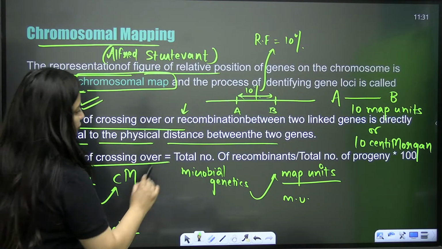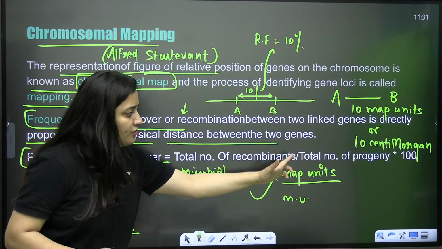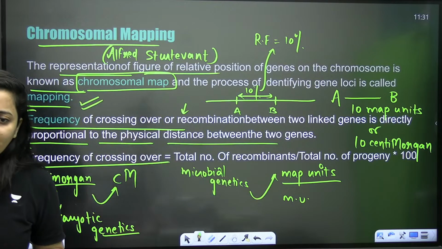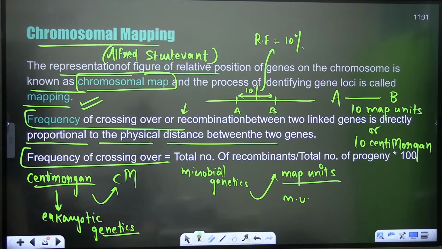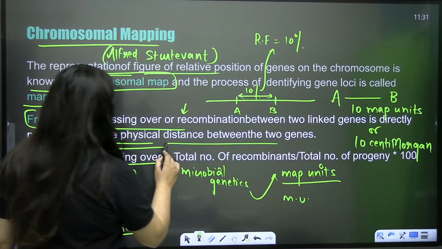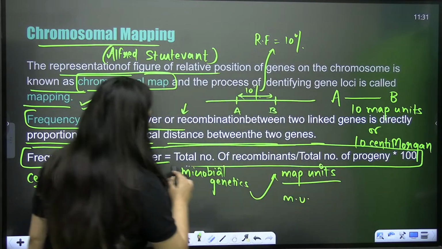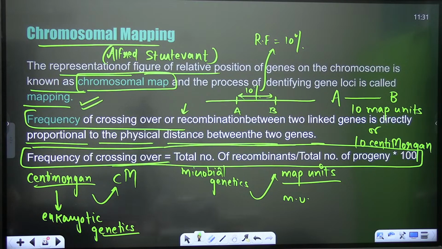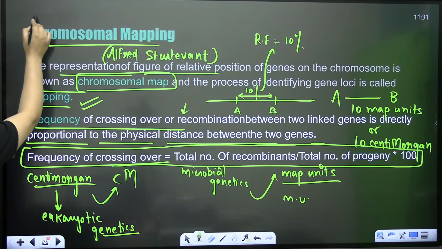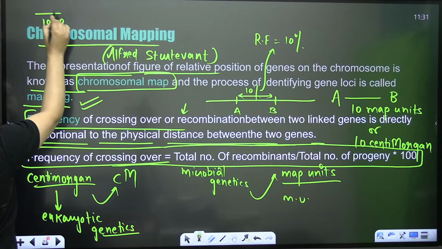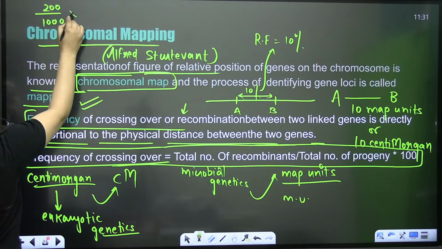What else you need to remember here is that frequency of crossing over is equal to the total number of recombinants divided by the total number of progeny into 100. Let's say the total number of progeny is 1000 and the number of recombinants is 200.